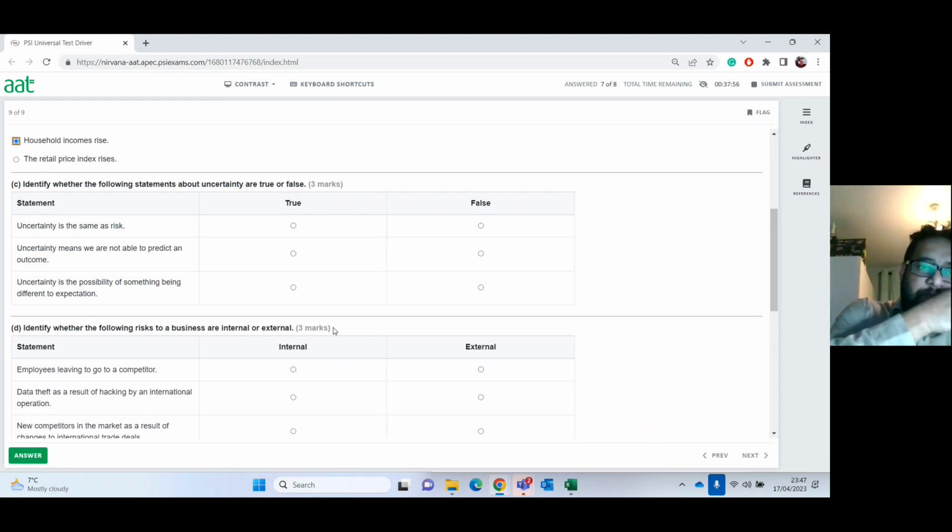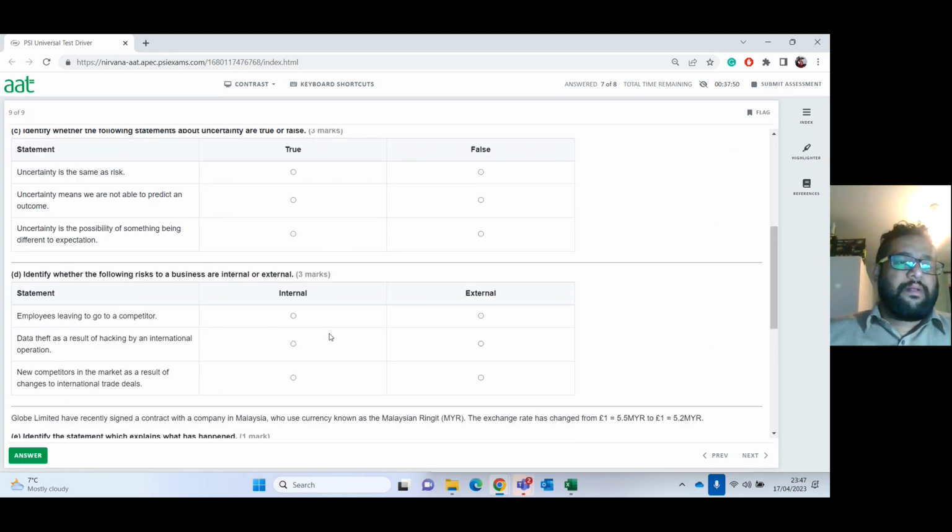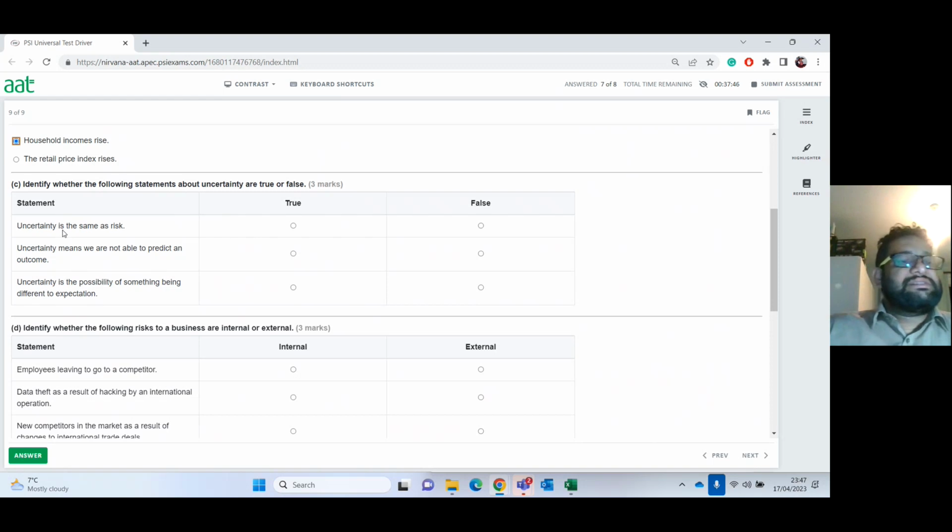Identify whether the following statements about uncertainty are true or false. So they're going to talk about uncertainty. The first one is: uncertainty is the same as risk. It's not. It's nowhere close to that. A risk is something you can take. Uncertainty is you don't know what's going on. Okay, so that is false.